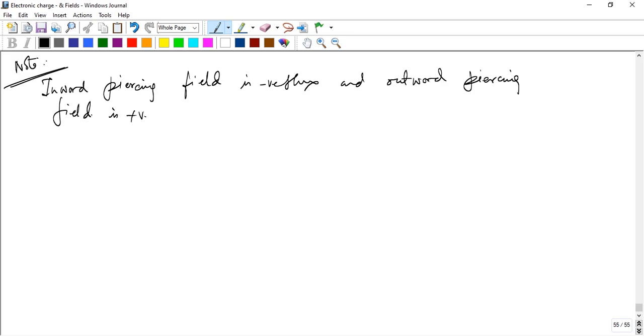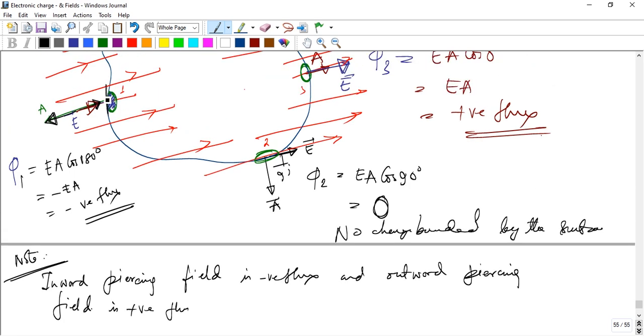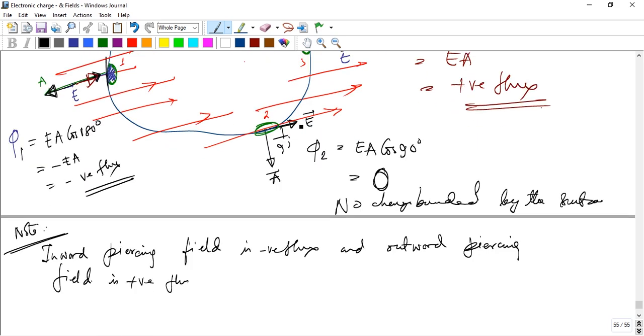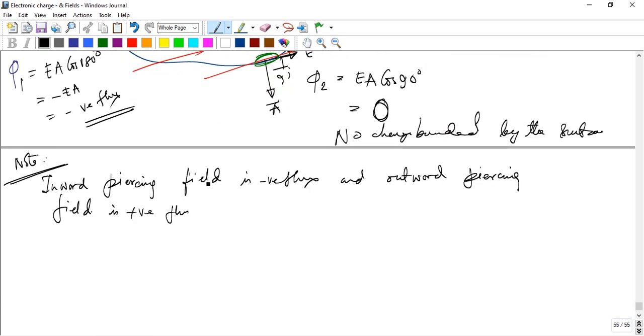So inward is negative flux, outward is positive flux, and a skimming field gives 0.